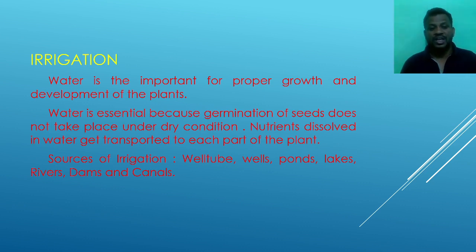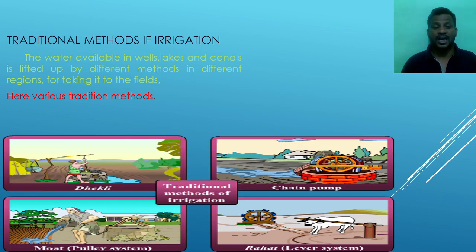By using the water, we are making the irrigation. From the well, from the pond, from the lake, rivers, these are the main sources of irrigation. Next one is the traditional methods in irrigation.